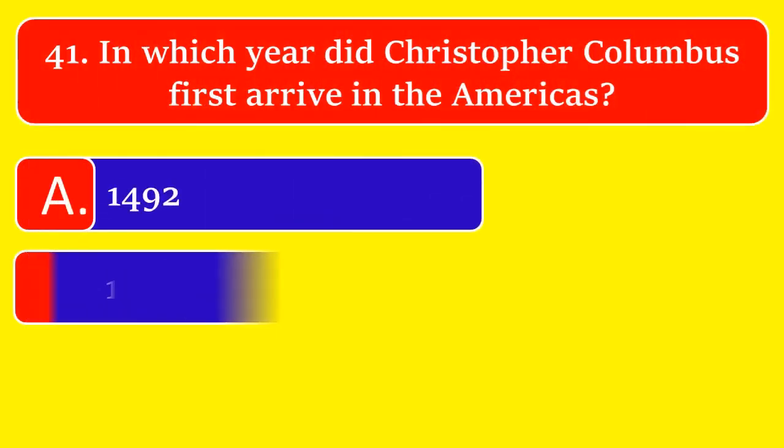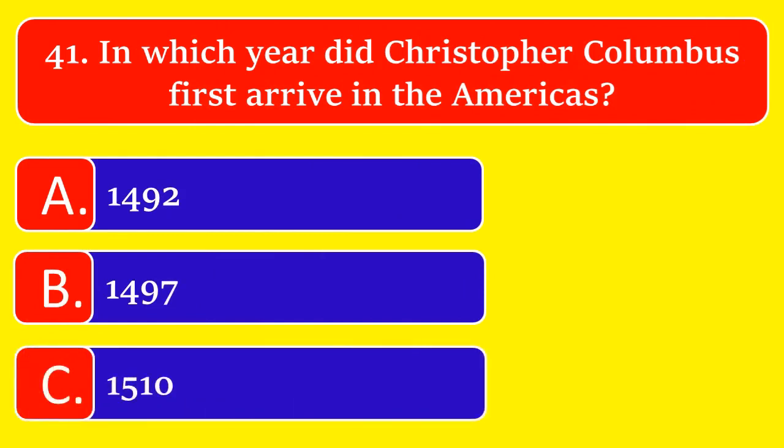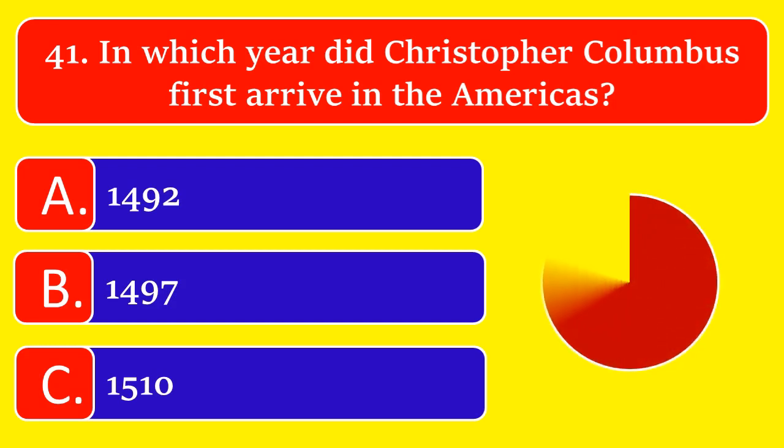In which year did Christopher Columbus first arrive in the Americas? Option A 1492, option B 1497, or option C 1510. The great answer is option A 1492.